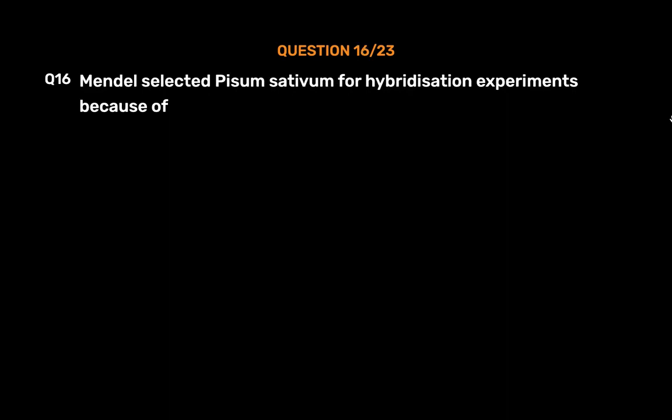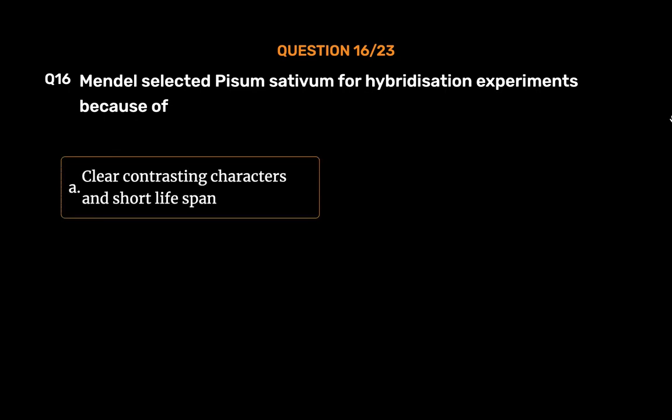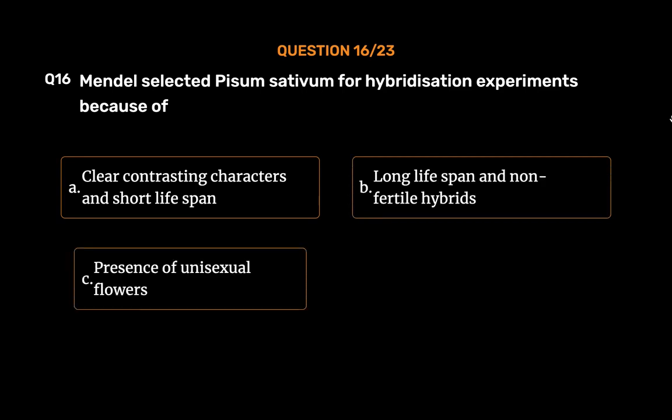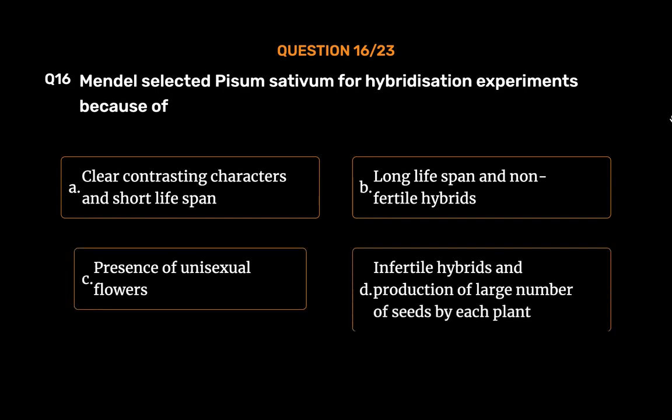Question number 16. Mendel selected Pisum sativum for hybridization experiments because of: option A, clear contrasting characters and short lifespan; option B, long lifespan and non-fertile hybrids; option C, presence of unisexual flowers; option D, infertile hybrids and production of large number of seeds by each plant. The correct answer is option A, clear contrasting characters and short lifespan.